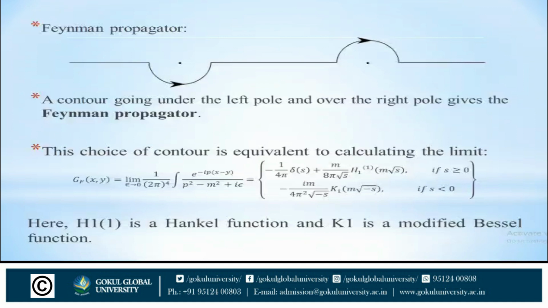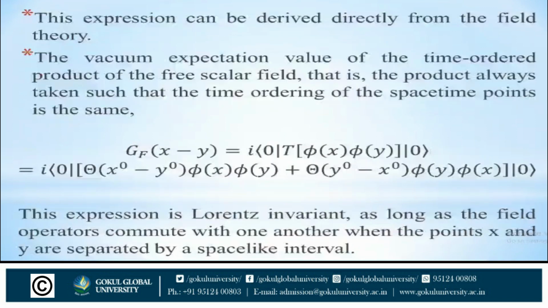Here x and y are two points in Minkowski spacetime, and the dot in the exponent is a 4-vector inner product. H1 is a Hankel function and K1 is a modified Bessel function. Now, this equation can be derived directly from field theory as the vacuum expectation value of the time-ordered product of the free scalar field, where the product is always taken such that the time ordering of the spacetime points is the same.